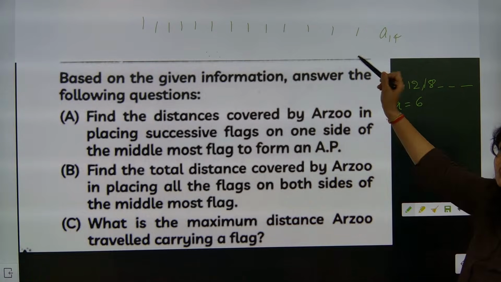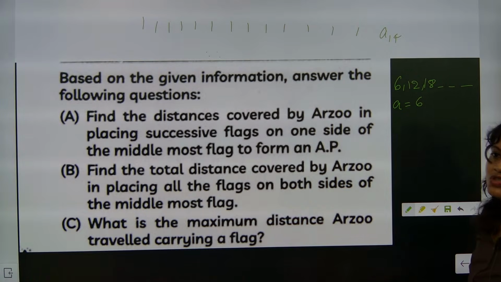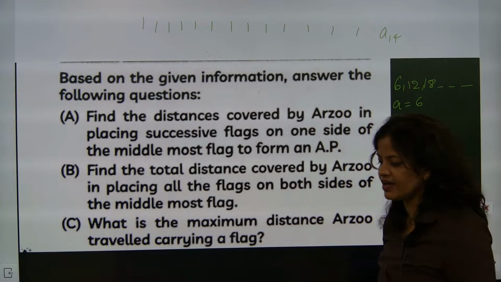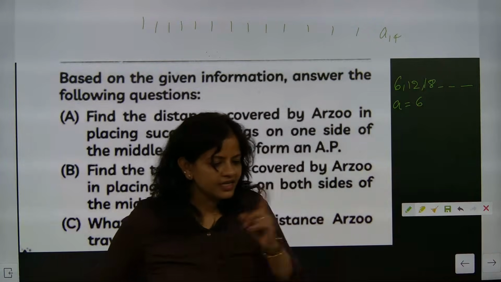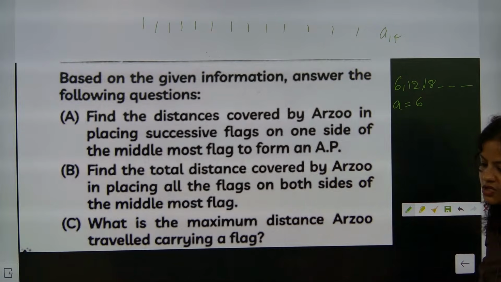I calculated so that you will not make a mistake. So sum of 13 terms you have to find here. Are you understanding? 13 times she is going and coming. So here